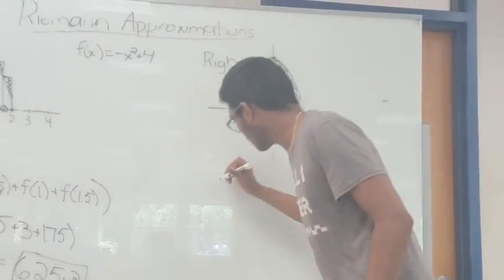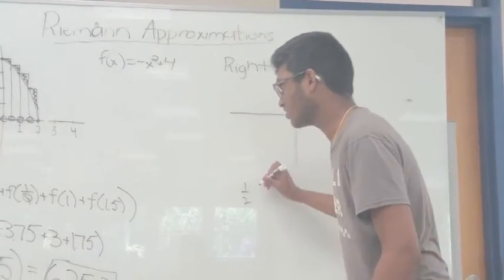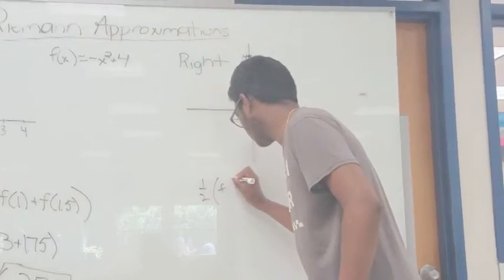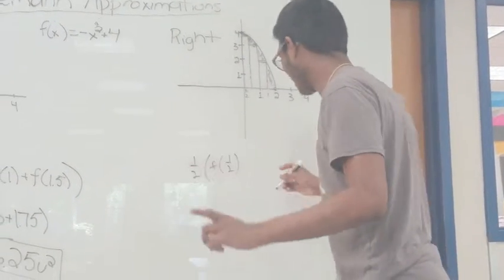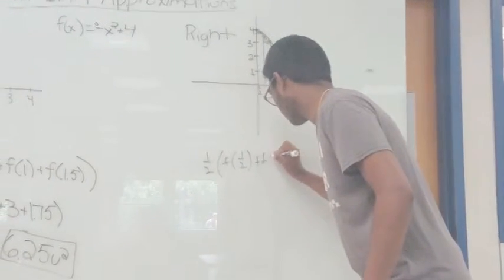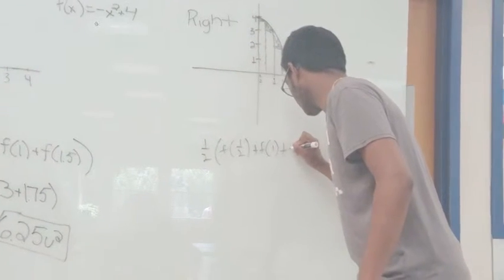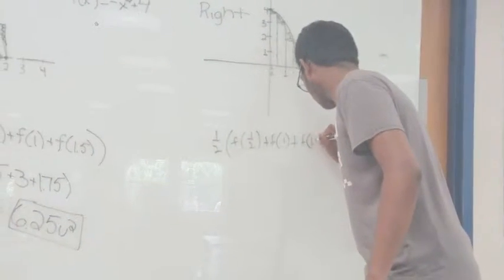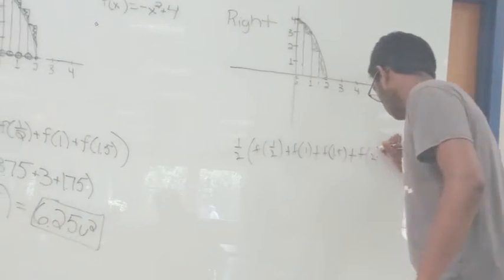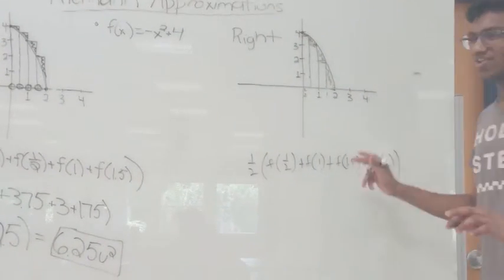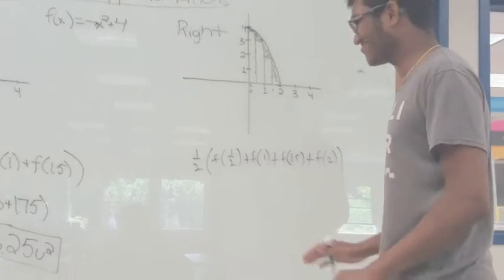So what it's going to look like is 1/2 times f of 1/2 plus f of 1 plus f of 1.5 plus f of 2. Might be a little hard to see, but don't worry about it.